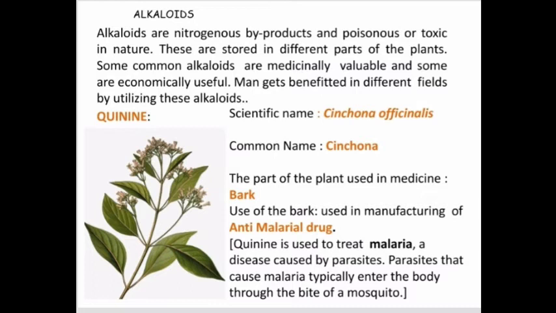Its common name is cinchona, C-I-N-C-H-O-N-A, cinchona. Now, which part of the plant produces this quinine? The part of the plant used in medicine. Actually, the advantage of this quinine is that it is used as a medicine, and the bark of the plant is useful to extract this quinine.